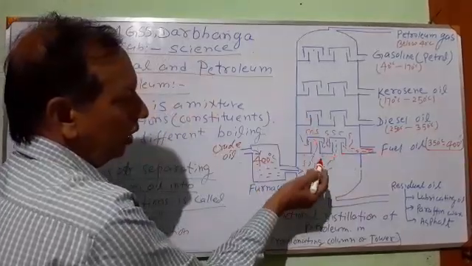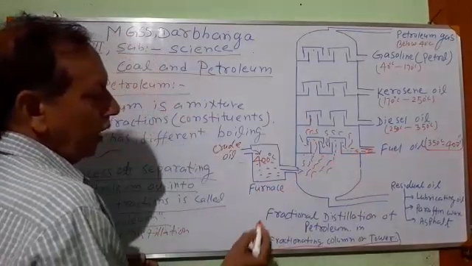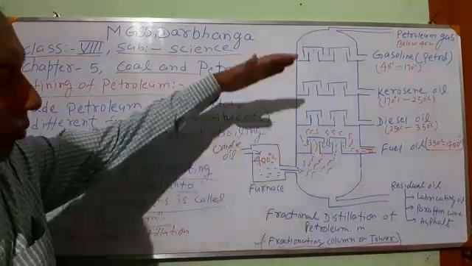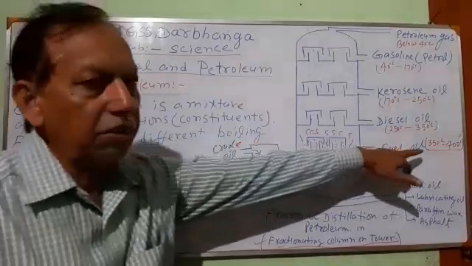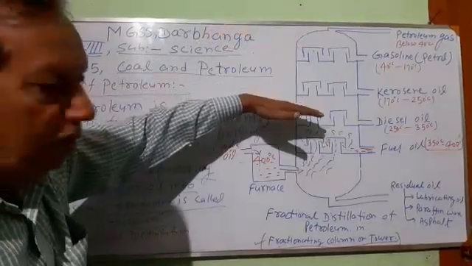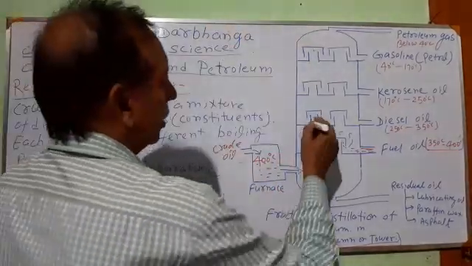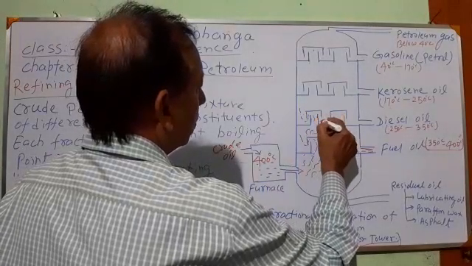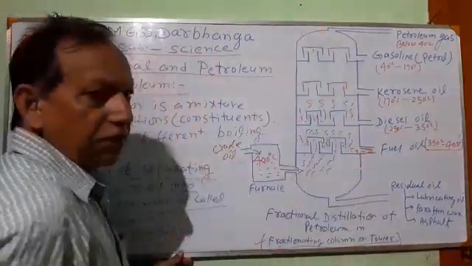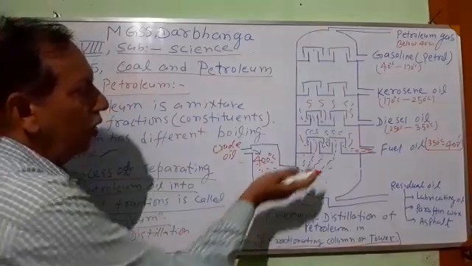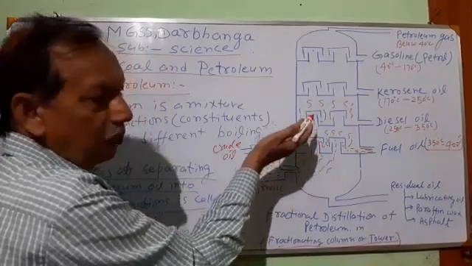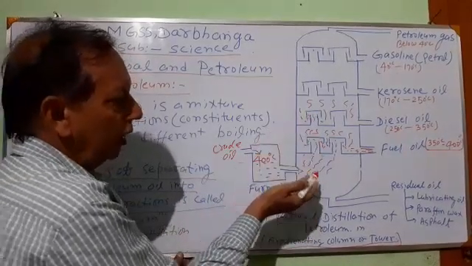Some fraction of the crude petroleum is collected here. Not all vapors condense here. Some vapor whose boiling point range is high condenses here, and the remaining vapor goes up again, passing through the gaps. As the vapor goes above, the temperature becomes lower. Cooling takes place; no heating is done. The vapor condenses according to its boiling point range.